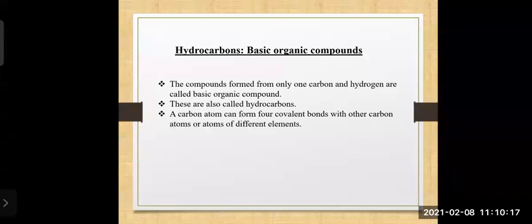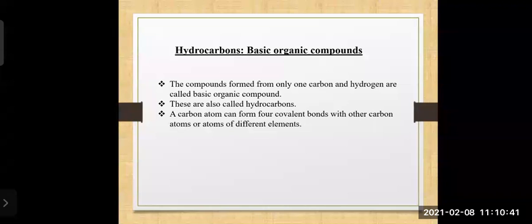The compounds which are formed from carbon and hydrogen are called basic organic compounds, that is hydrocarbons. We are defining hydrocarbons only.